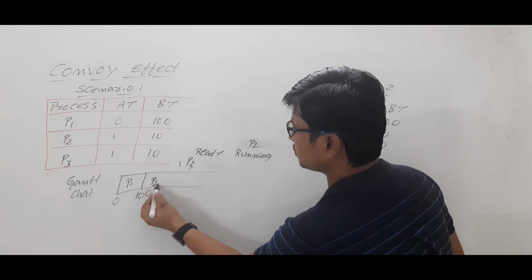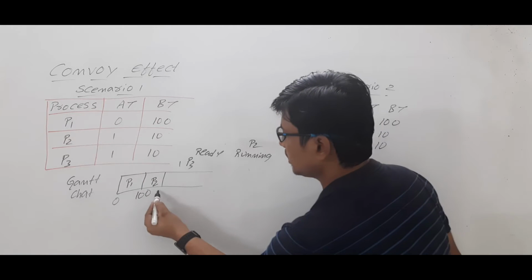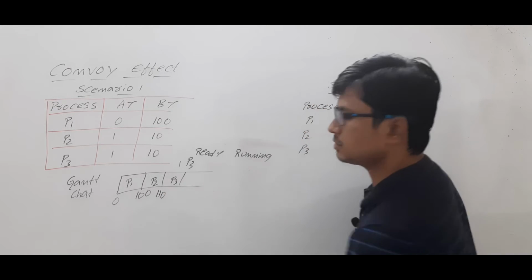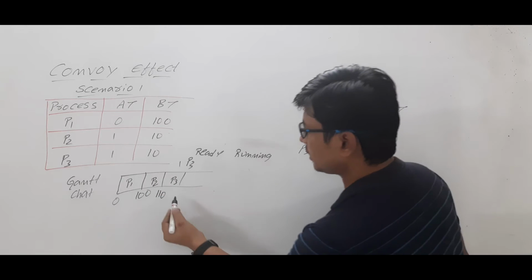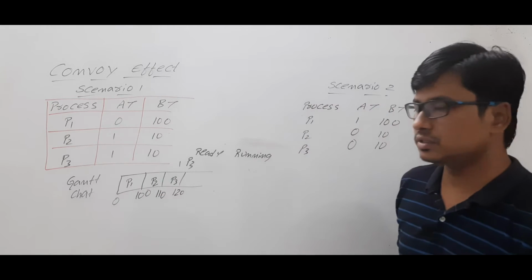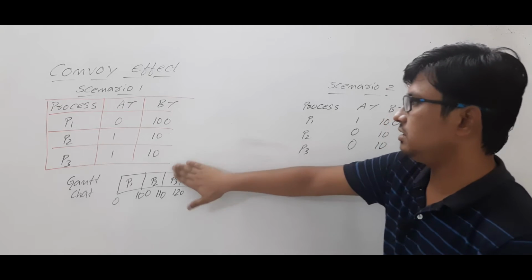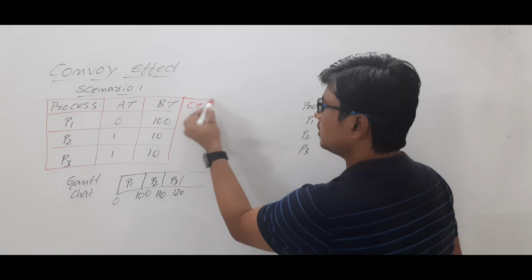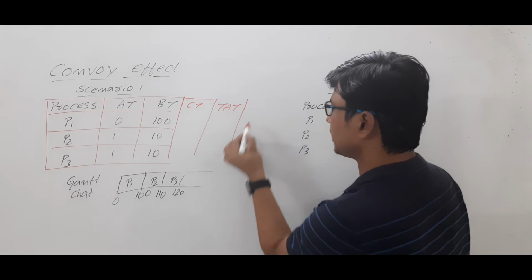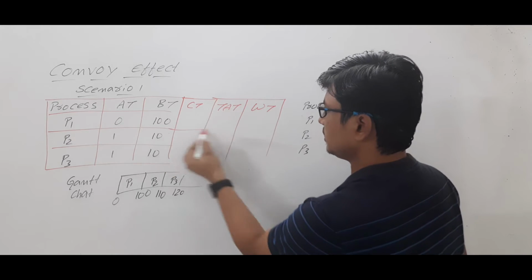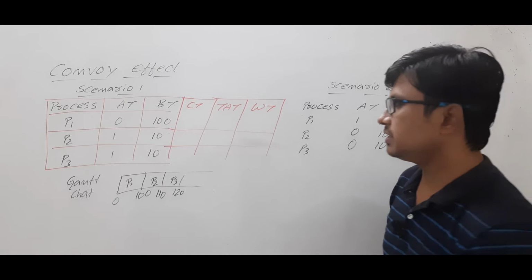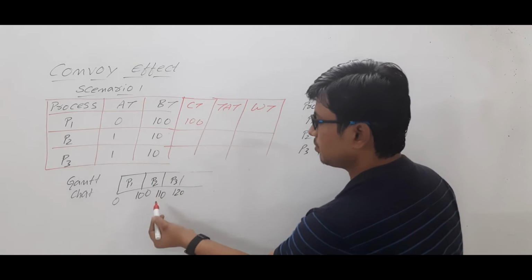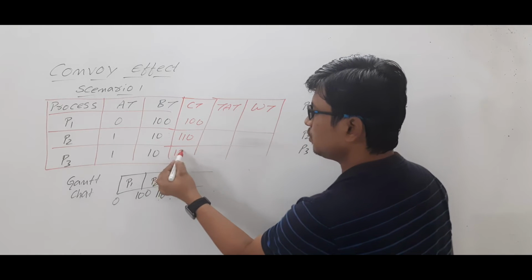Process P2 needs 10 units of CPU burst time, so it will complete its task at 110. Then process P3 will be dispatched to the running state. It also needs 10 units of time, so at 120 units of time, all the processes have completed their tasks. Now we will find the completion time, turnaround time and waiting time. Is it clear? How can you find the completion time? Look at the Gantt chart. Process P1 completed its task at 100 units of time, process P2 at 110, process P3 at 120.